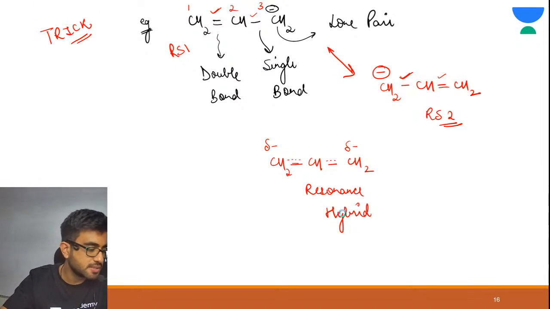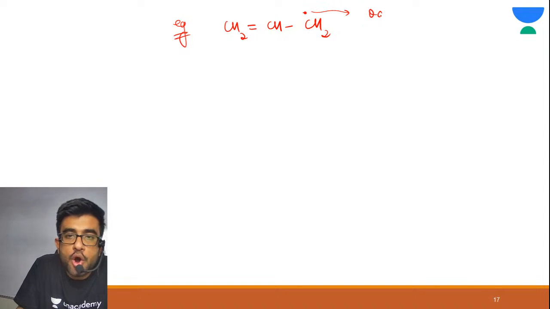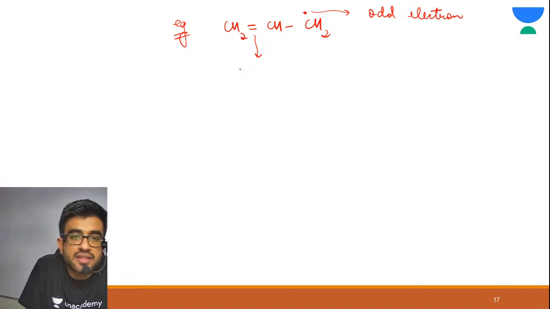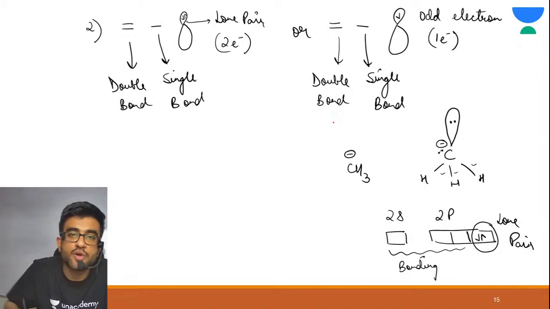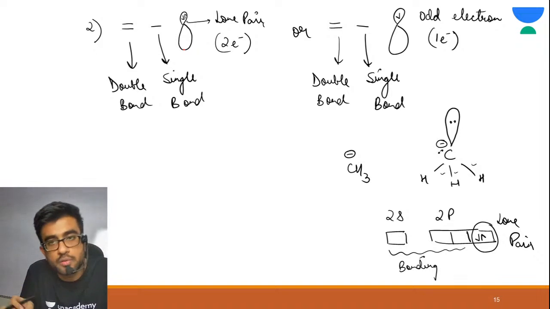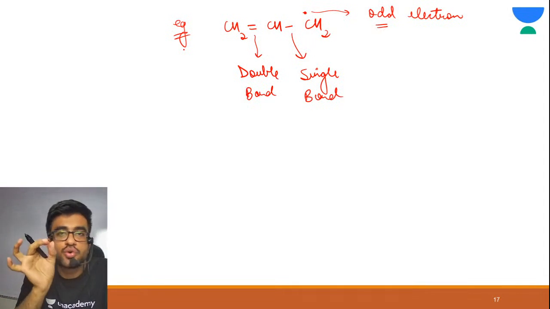Alright, similarly see. Similarly, if you have this example, CH2 double bond CH, CH2 dot. This dot means an odd electron. So just see, here there is a double bond. Here there is a single bond. And then you have your odd electron. So see, the second type of system was what? Either you can have double, single, lone pair, or you can have double, single, odd electron. Got it? So this time also resonance is possible.